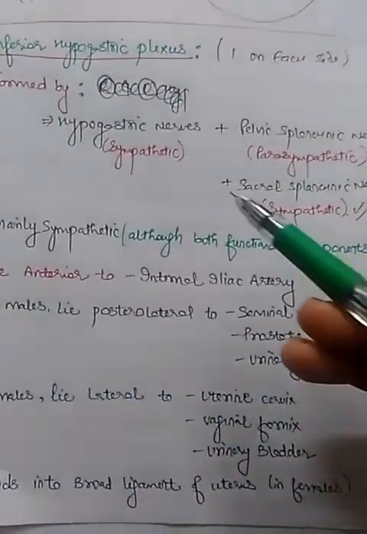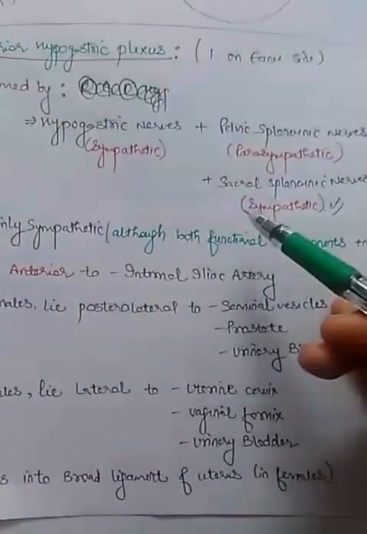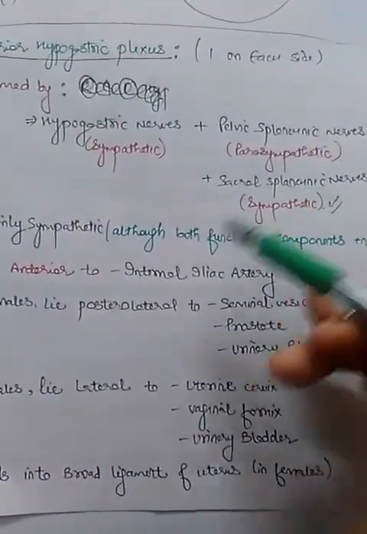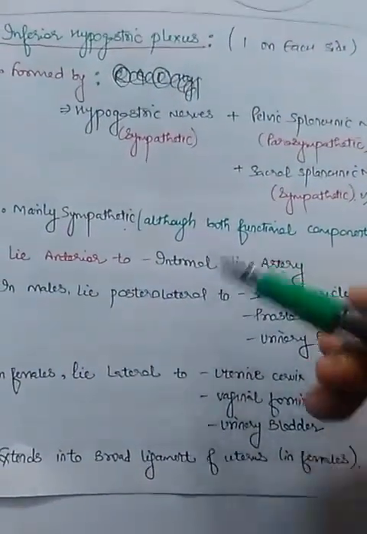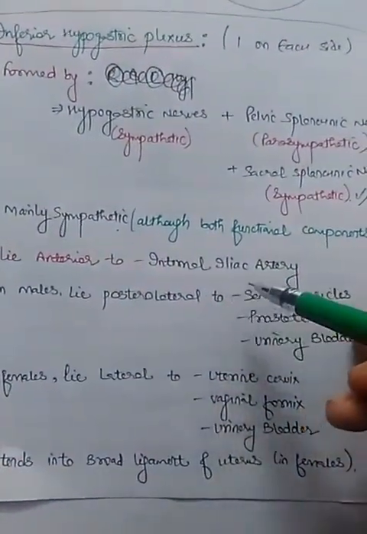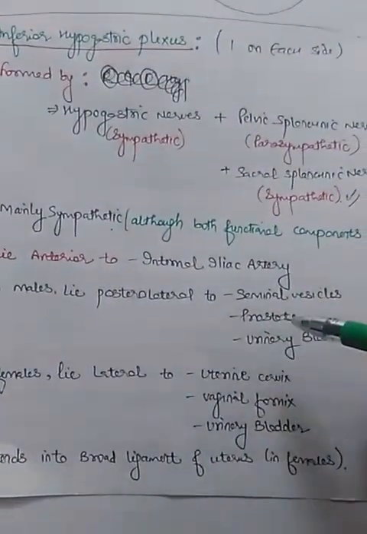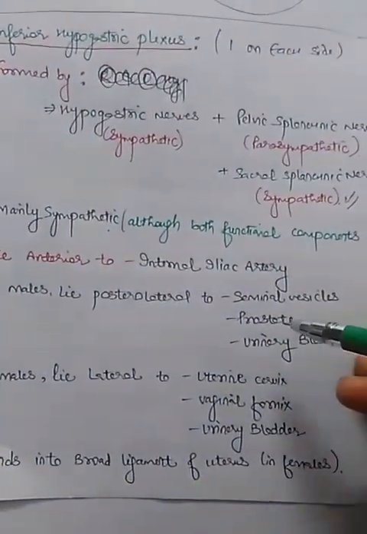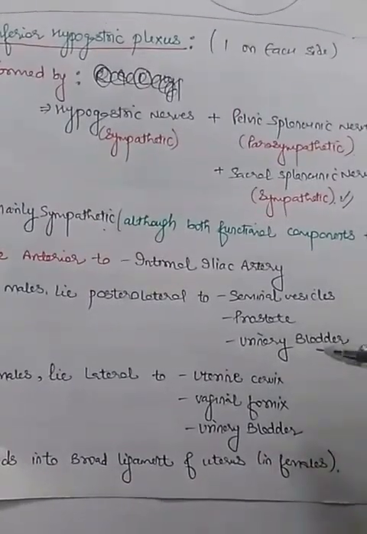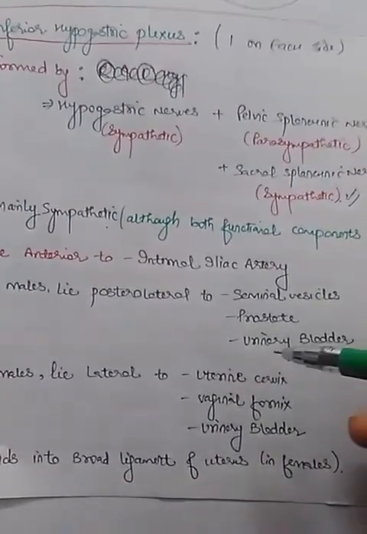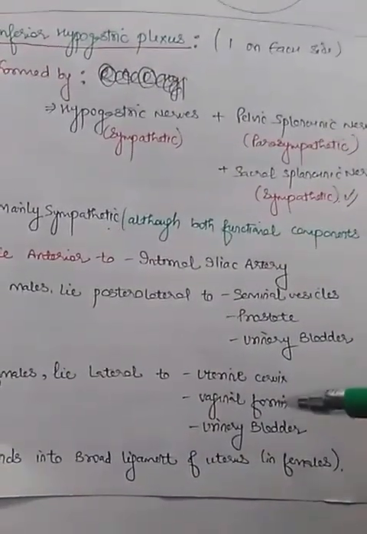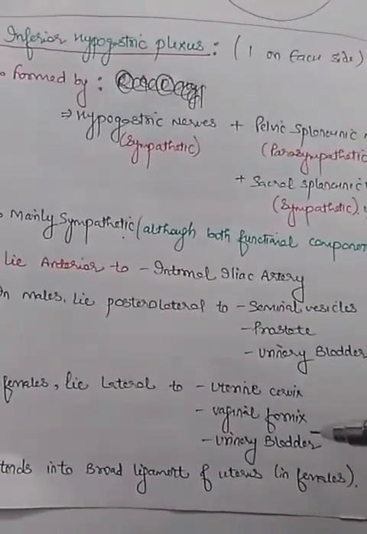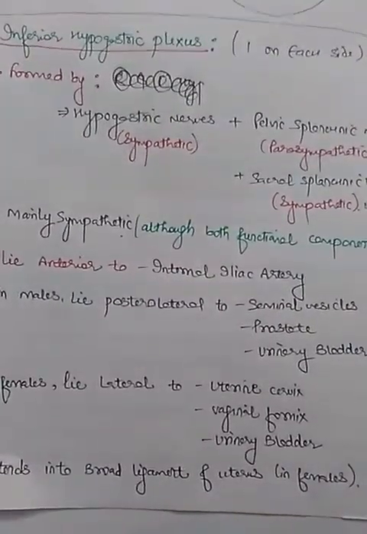Now the inferior hypogastric plexus, as I have told, is formed by both sympathetic and parasympathetic components, but it is also mainly sympathetic. It lies anterior to the internal iliac artery and posterolateral to the seminal vesicles, prostate and urinary bladder in males, and lateral to the cervix, fornix and urinary bladder in females. Also, it extends into the broad ligament of the uterus in females.